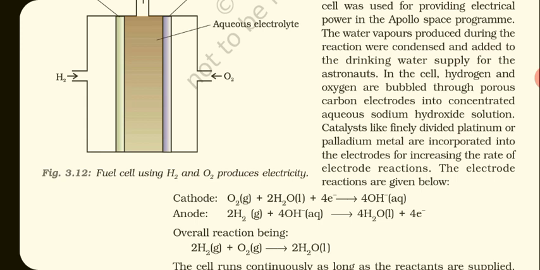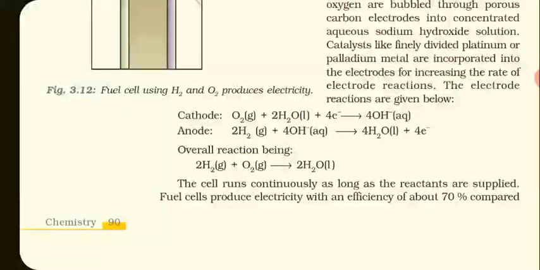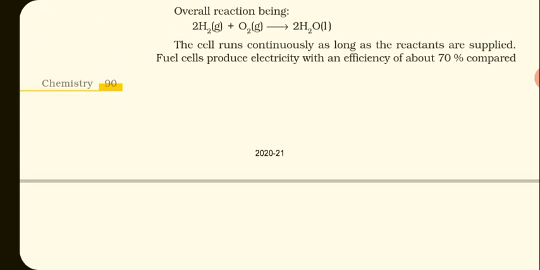So at anode, oxidation is taking place, loss of electrons, and at cathode, gain of electrons is taking place, so reduction is taking place. So overall the reaction will be 2H2 in gaseous state plus O2 in gaseous state will give you 2H2O in liquid state.